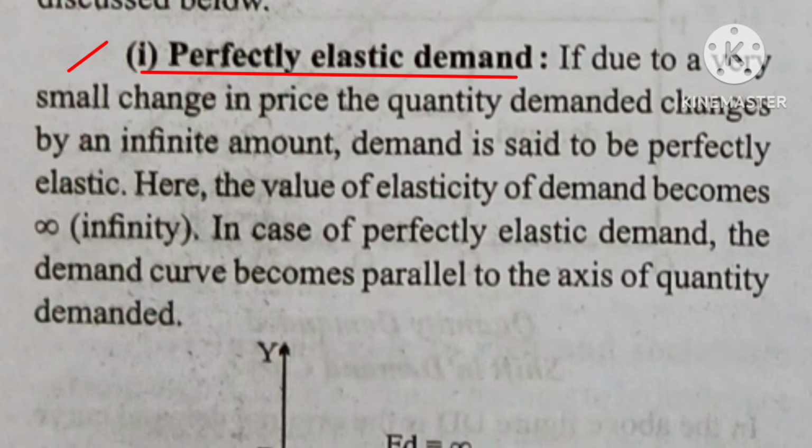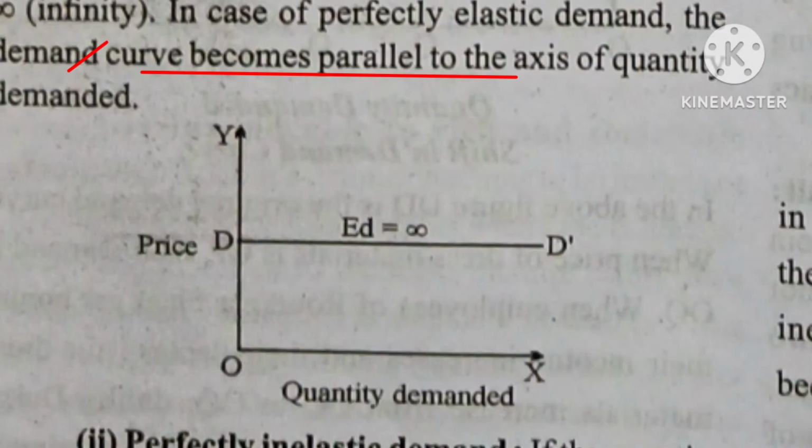You can see the graph here. It is a horizontal DD to OX, ED is equal to infinity written there. That means a change in price brings a major change in quantity demanded. Okay, and all the goods, particularly the comfort and luxury goods, come under this category.